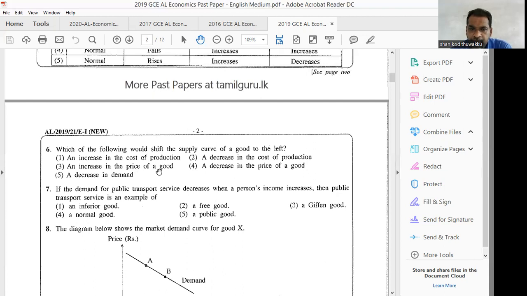An increase in the price of a good also cannot cause a shift. A decrease in demand, no. It's the same, here we are talking about supply. Therefore, an increase in the cost of production. When there is an increase in the cost of production, producers will limit their production. Therefore, the original supply curve will shift to the left.